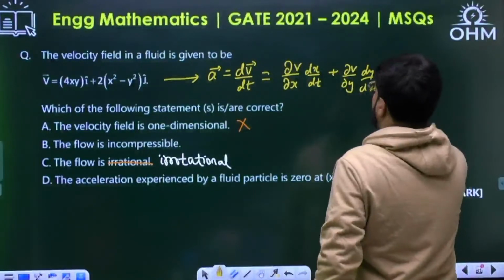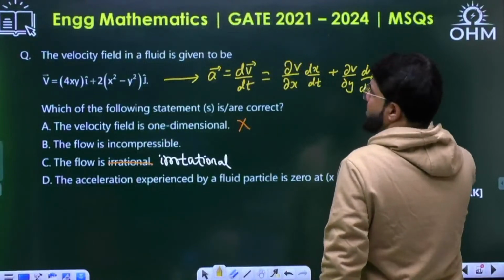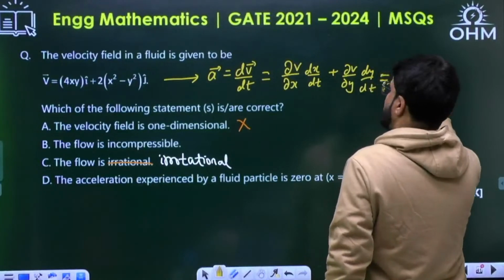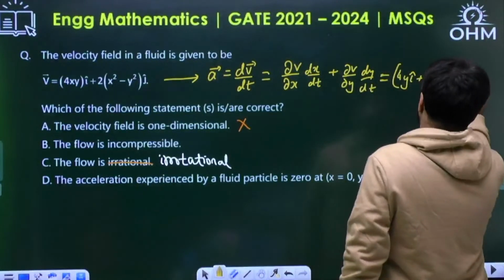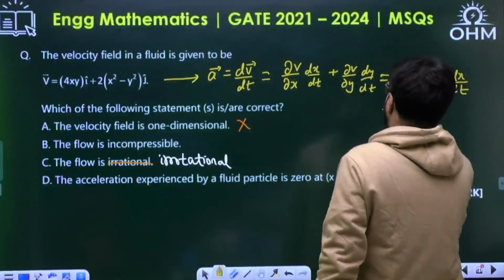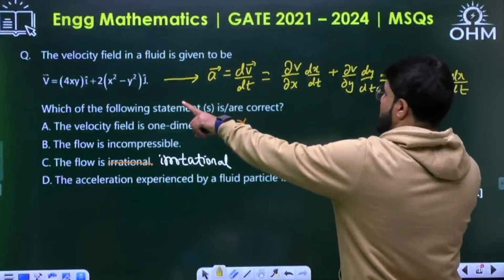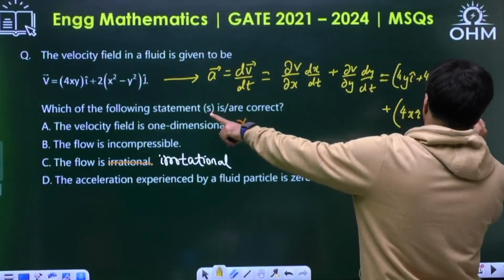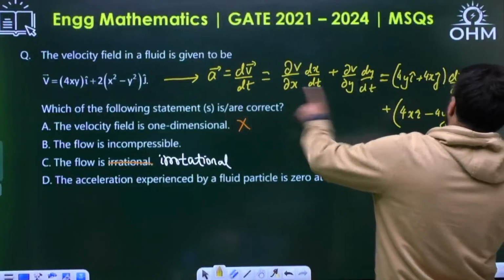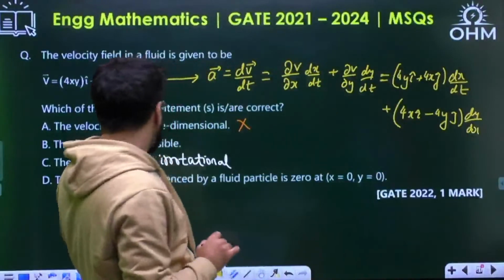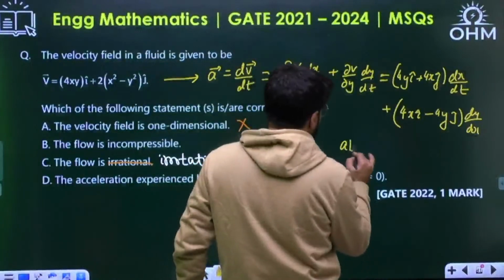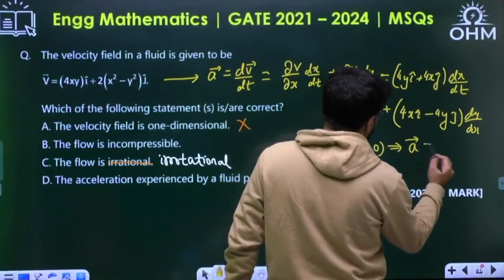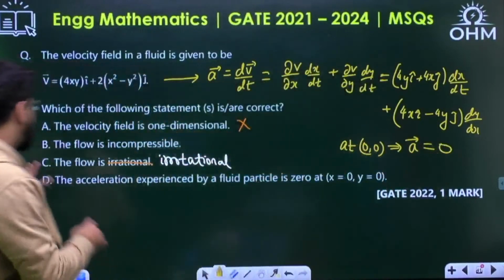Okay, first if I talk about del v by del x: 4y i cap and 4x j cap, dx by dt, and plus del v by del y, derivative with y: 4x i cap and minus 4y j cap, dy by dt. Now all terms directly have x and y and they are asking acceleration at 0, 0. At 0, 0, if you put 0 for all x and y, the acceleration will be 0. So D is correct, A is wrong.